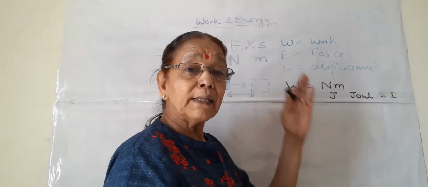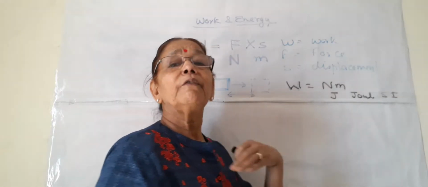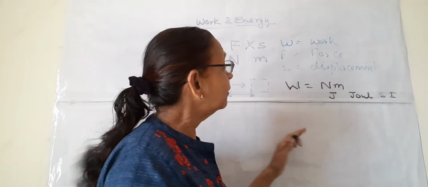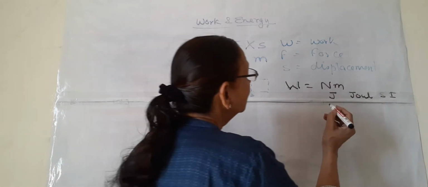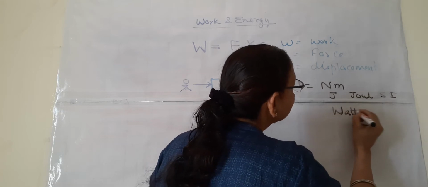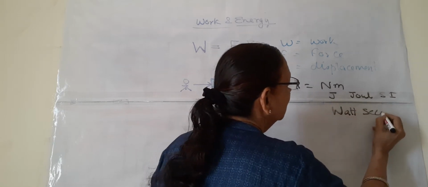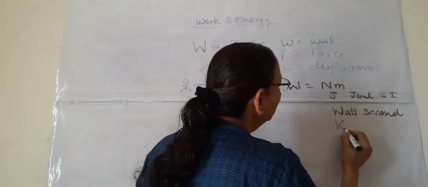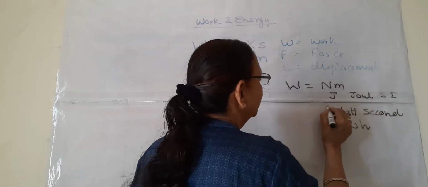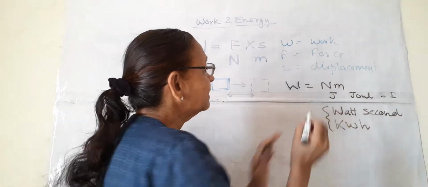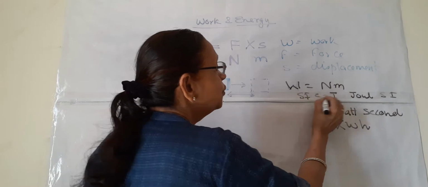There are some other units of work also which you will see later in this chapter, and those units are watt second, and even kilowatt hour. These are other units of work. The SI unit is joule.